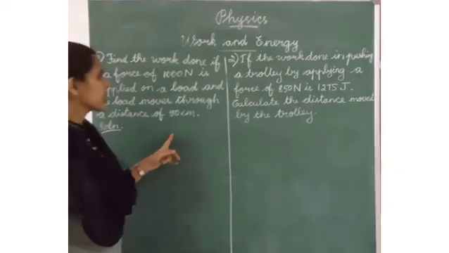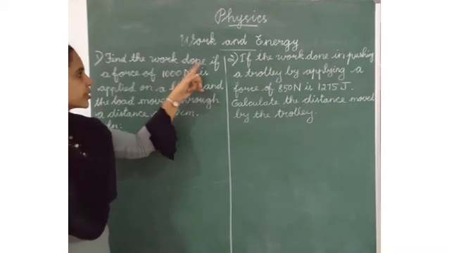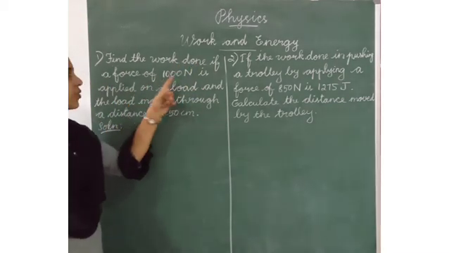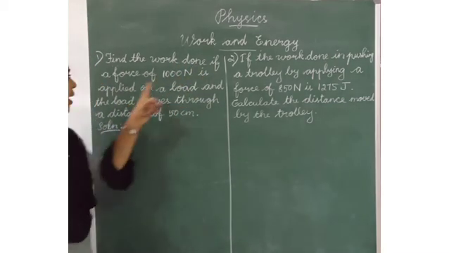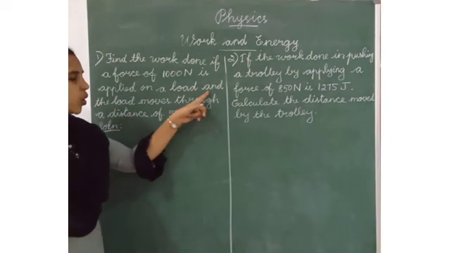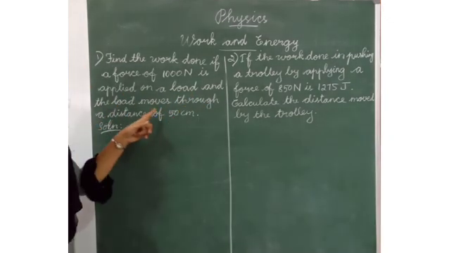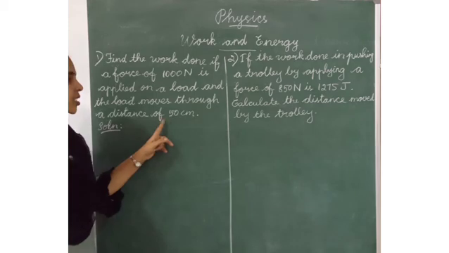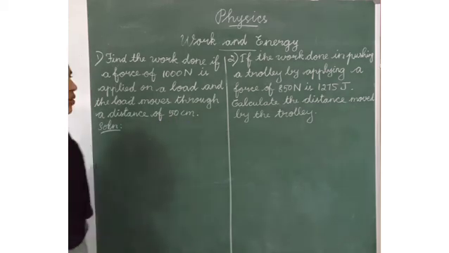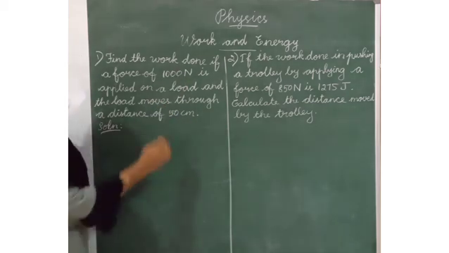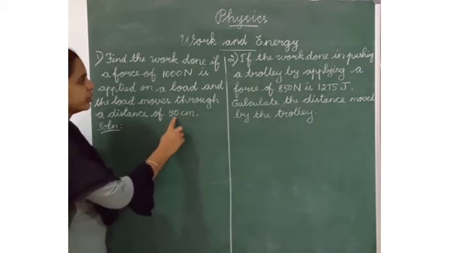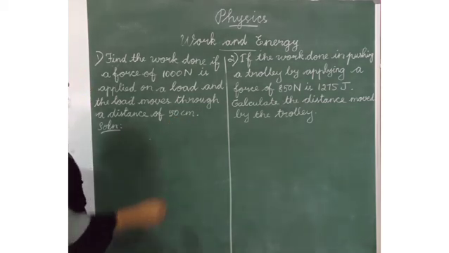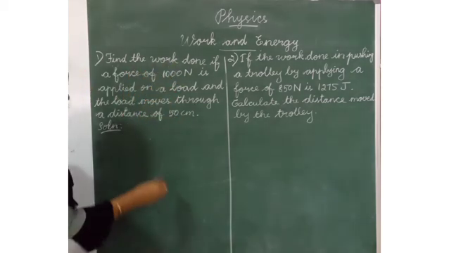Listen, the first question. Find the work done if a force of 1000 Newton is applied on a load and the load moves through a distance of 50 centimeter. Force is given and distance is given. We have to find the work done.